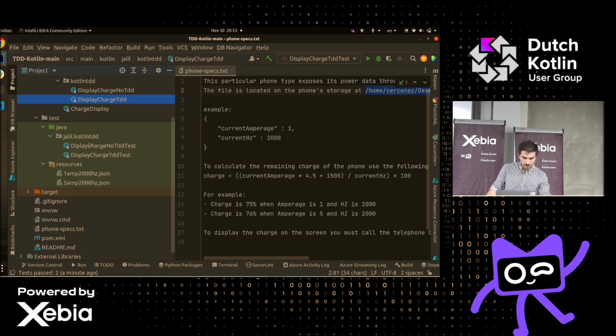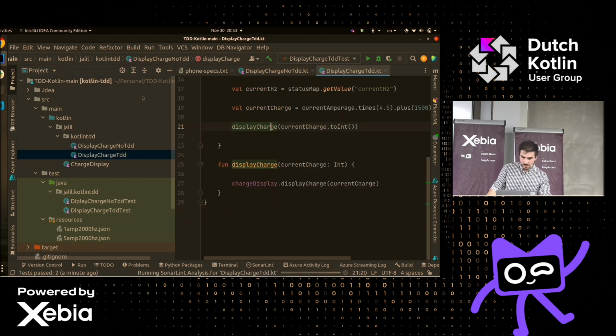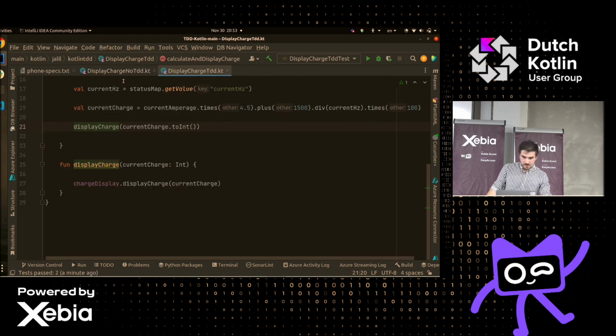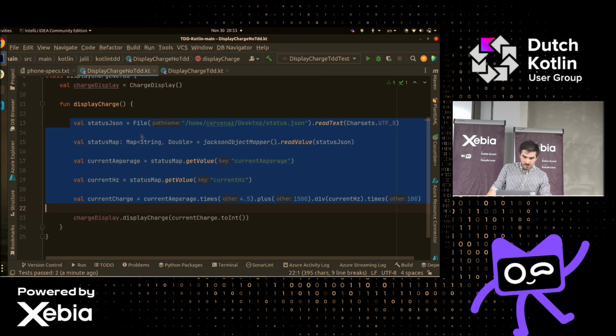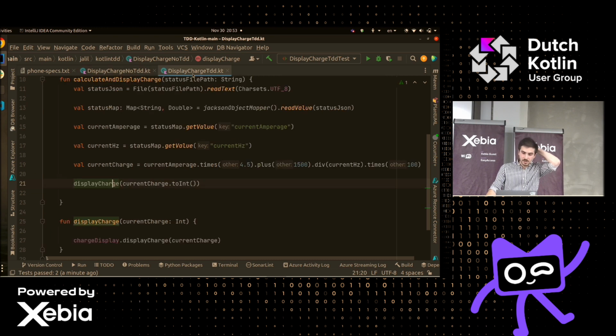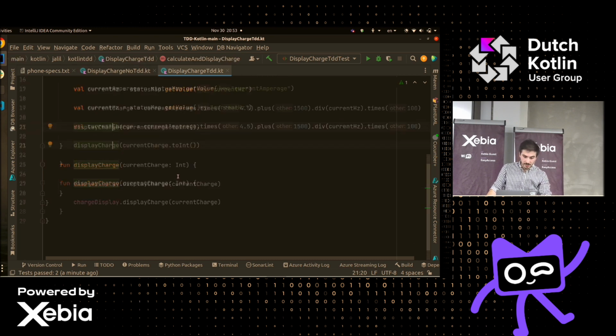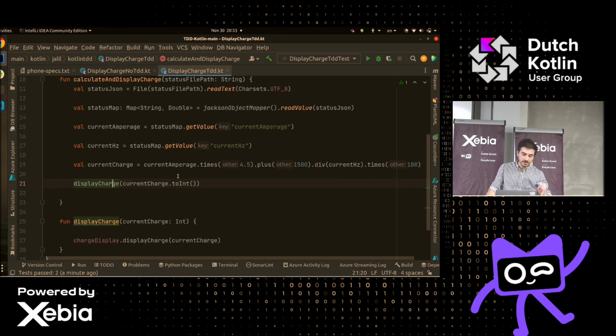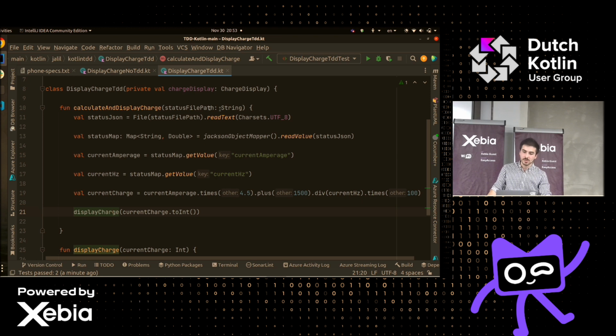Let's look at the code implementation one more time and compare the two. So this is the code with no TDD. We see that everything is here in the same method. We have a hard-coded value over here. We have the dependency being instantiated inside the class, right? Not very cohesive, not very modular. When we look here, in this instance, even though we were acting stupid a bit, even though we were trying to misbehave, we see that we were actually forced to write this code.